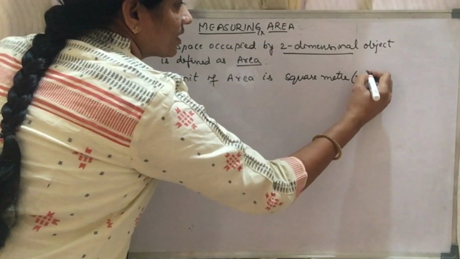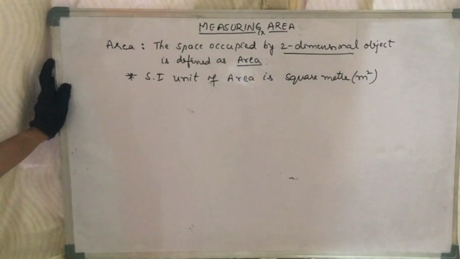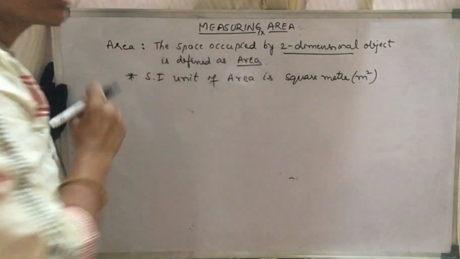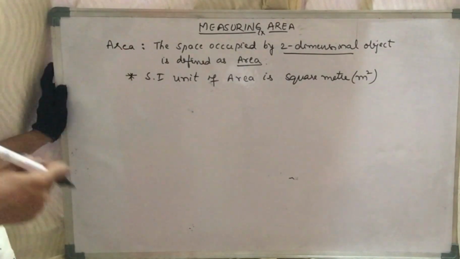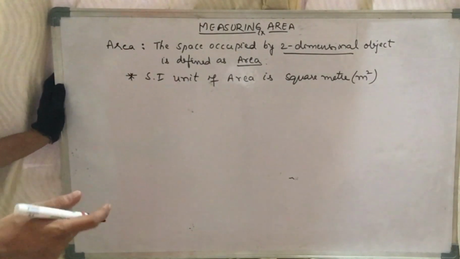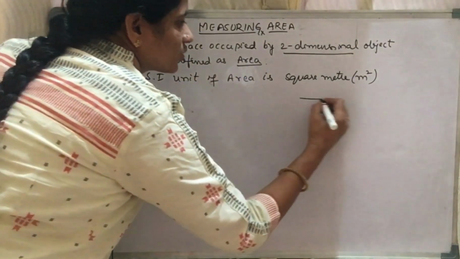It is represented as meter square. Now you may be getting a doubt, what is this square meter? So let me explain a little bit on this square meter. Suppose, children, if you take a square